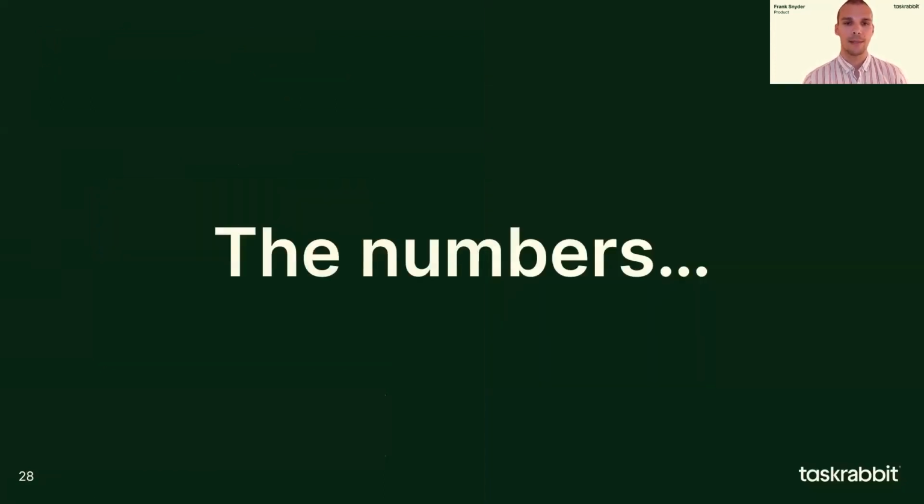Okay, let's look at the numbers. I will note before we dig in that these numbers are all for the past 30 days and represent all categories. In the future, we do have plans to allow you to view different time periods as well as see each category individually, but for now, it's all categories and for the past 30 days. They also update nightly, so they won't be updated immediately after you complete a task.